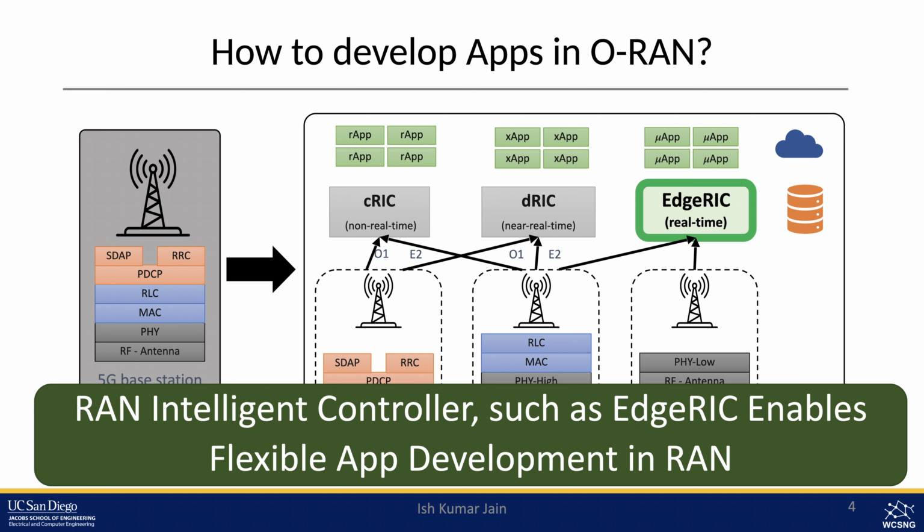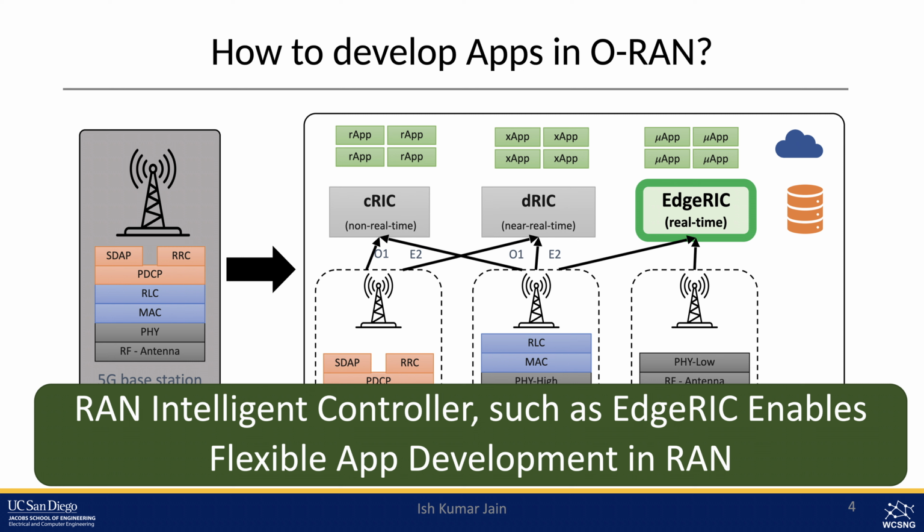In the context of ORAN, we have already seen that there are a lot of different intelligent controllers. We have the traditional ones, which are cRIG or dRIG, and the one which Ushashi just presented, xRIG, which provides more real-time control for PHY or MAC layer applications, which can control particularly DU and some RU functionality depending on the split. And finally, our goal is to build these new applications, and our focus would be on building micro apps which are built on the xRIG platform for real-time control, which will enable flexible app development in RAN.